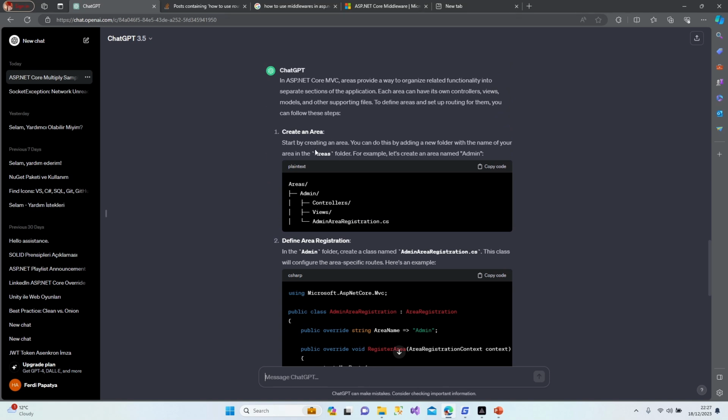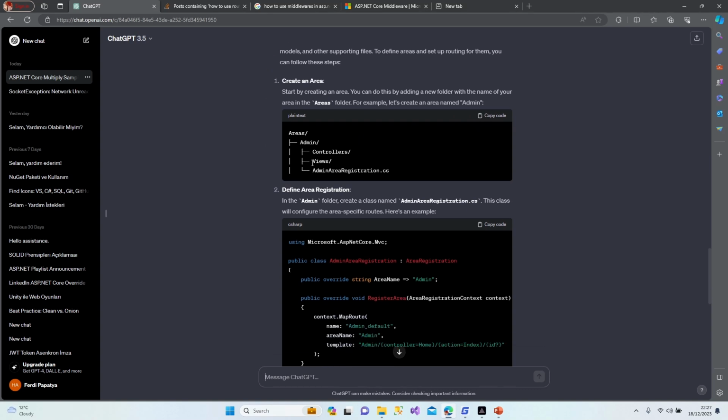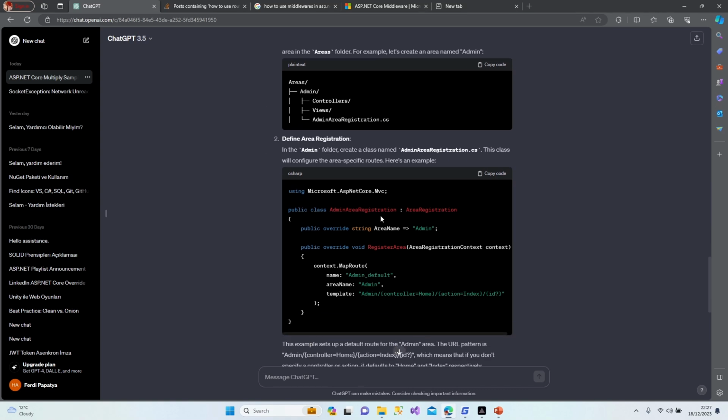Let me have a look: an area folder, screen name, admin controller view. Yep, this is what I would like to do. And we say admin area registration, map route. Yeah, this is exactly what I would like to do. Okay, perfect. Now you will see how we can do our routing.